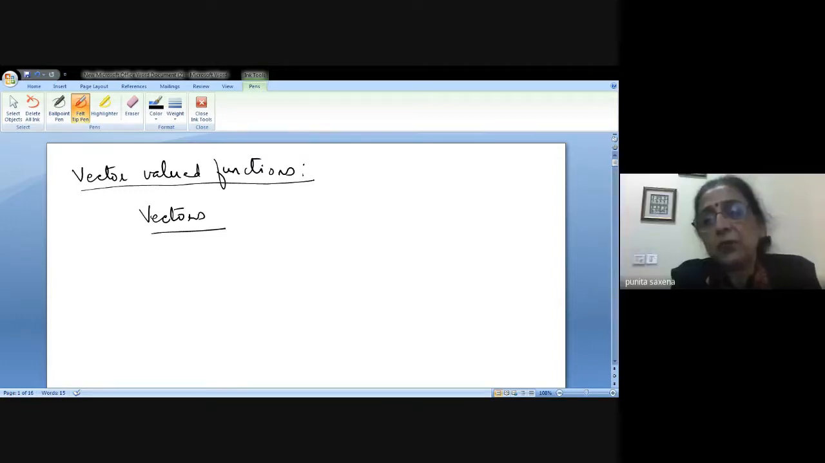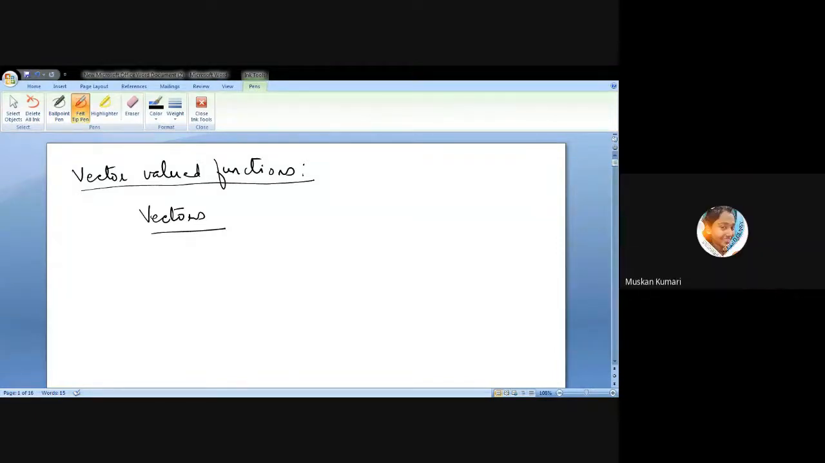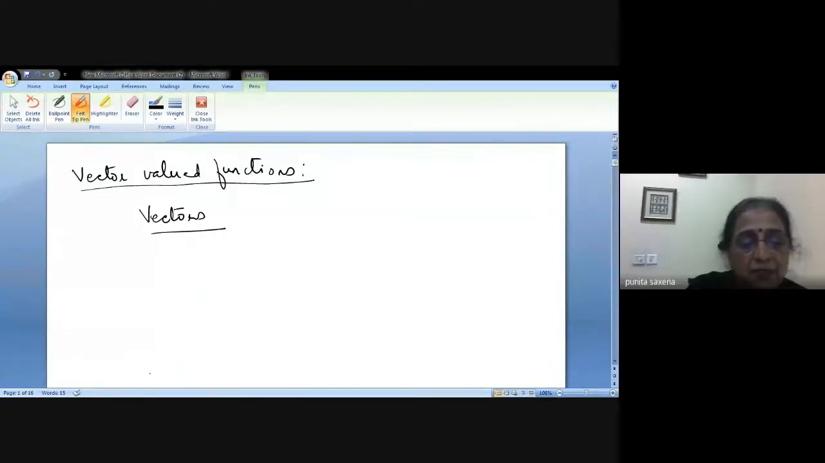So basically what you are all trying to say is that anything that has both magnitude and direction attached to it, that is called as vector. यही बोल रहे हो ना? Yes. Okay. But I'm not saying that what you are saying is wrong, but the kind of definition that you are giving is a definition for a vector quantity.